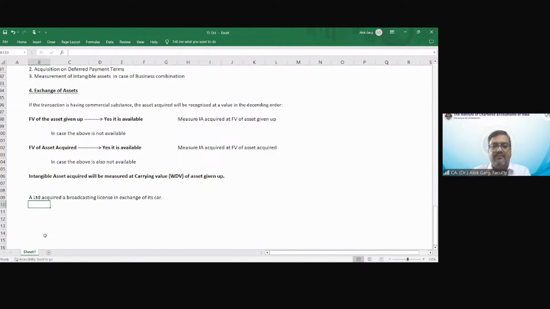Okay. The fair value, the details of the assets are given below.